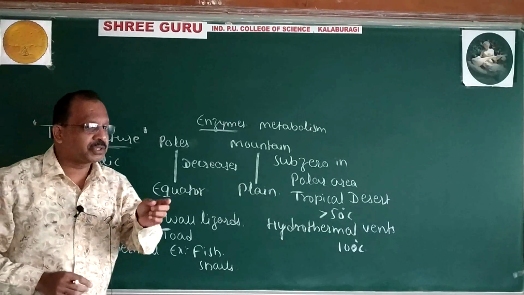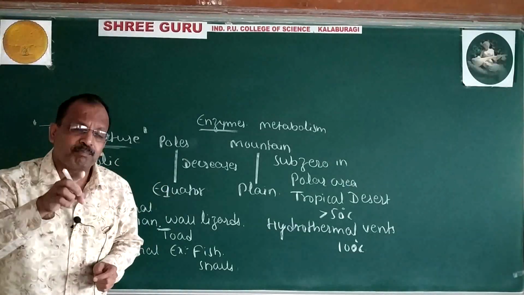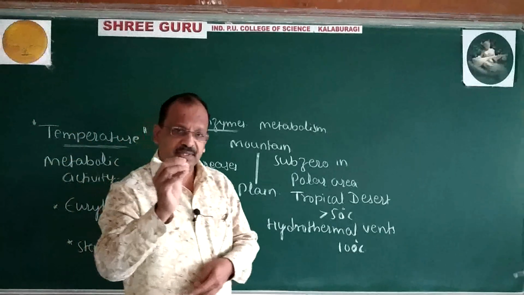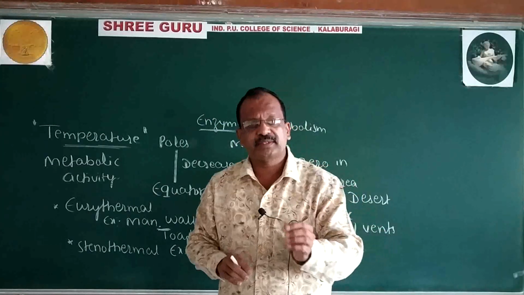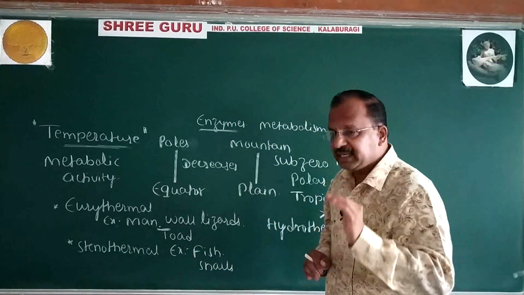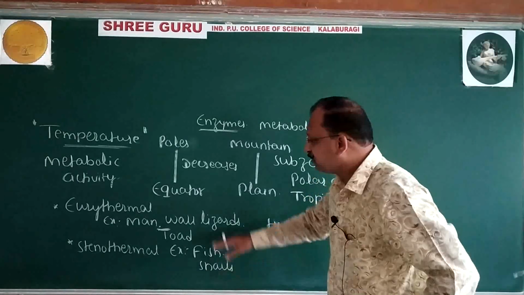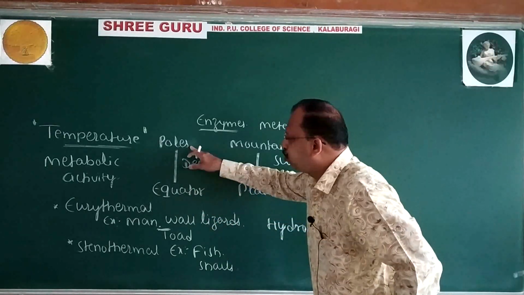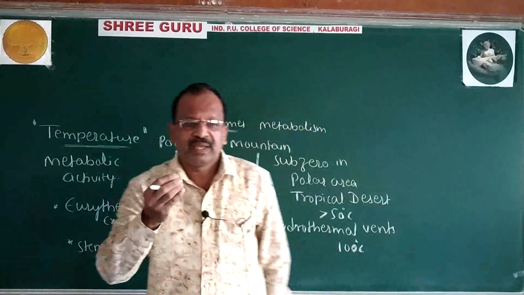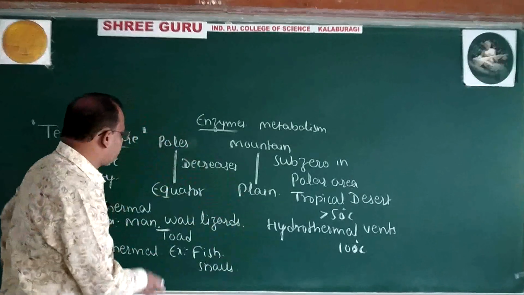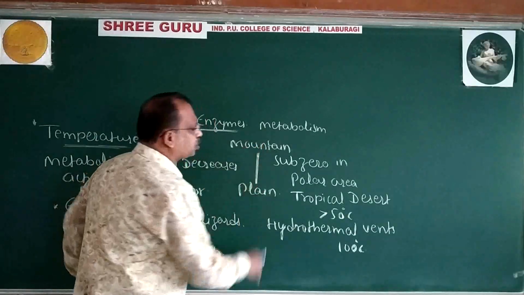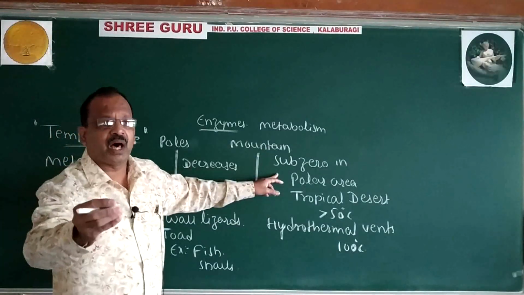The average temperature on the land varies seasonally. It decreases progressively from the equator towards the poles and from plain to mountain top. It is sub-zero in the polar areas.